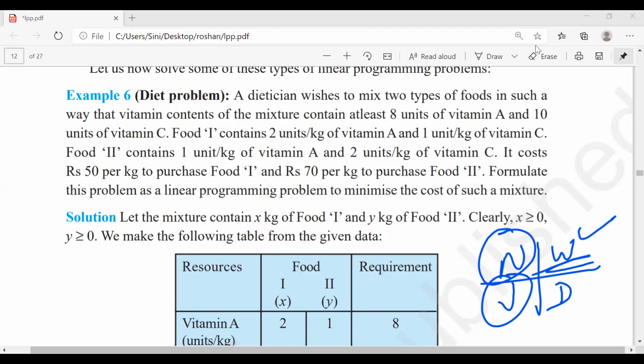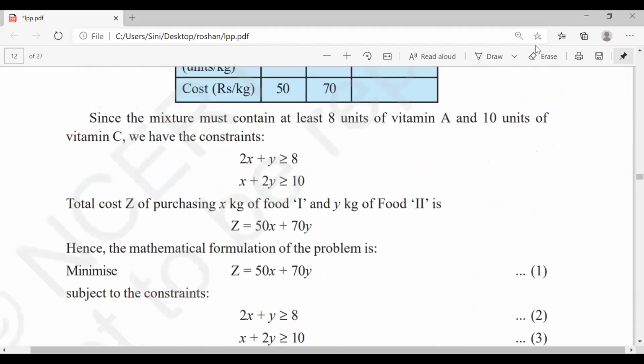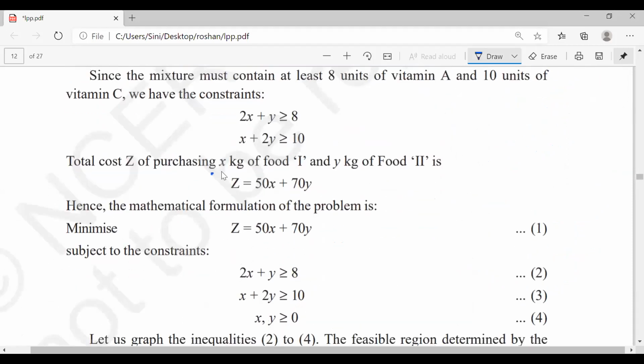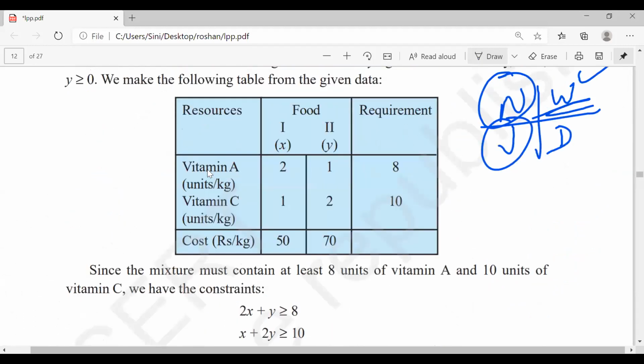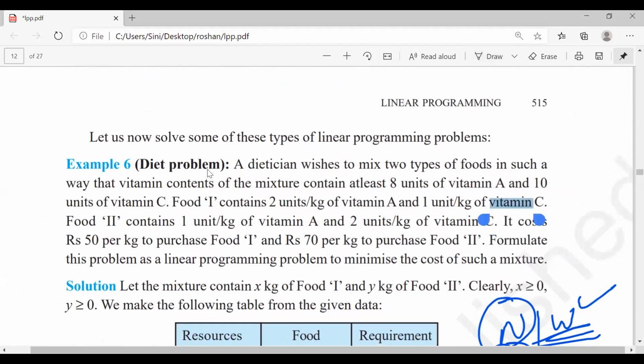That is always my principle here. So I got Z is equal to 50x plus 70y. Perfect. But what about the greater than or equal to or less than or equal to part? That is again a big thing, how to do that particular thing.